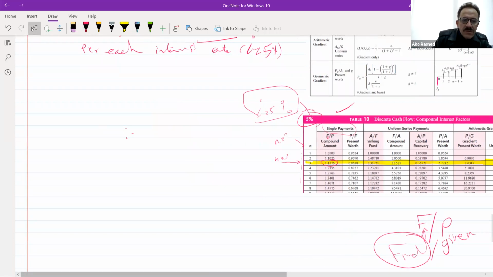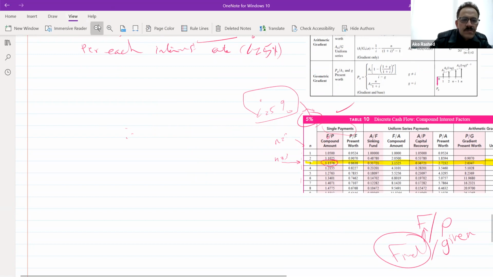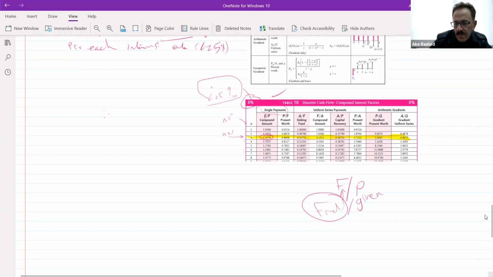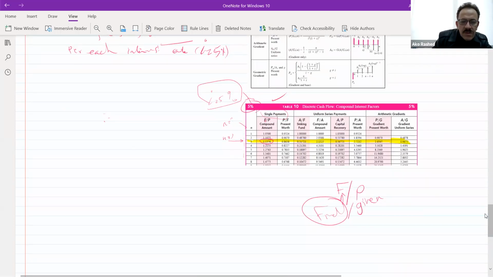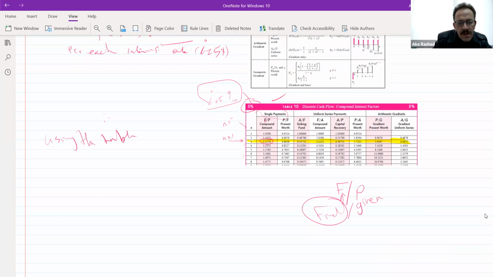Now, I can write by using the second method, using the table, the equivalent value F will equal P times F over P for n equal to 3, i equal to 5%. Now, P is $200.